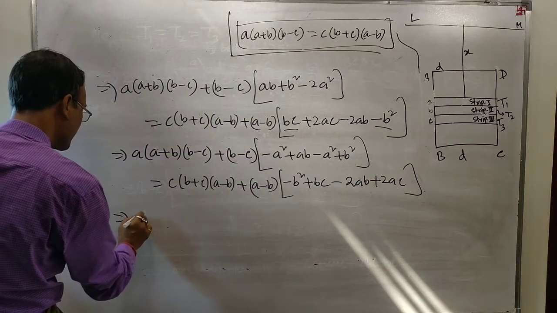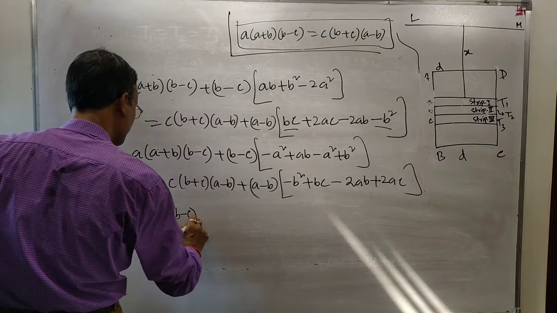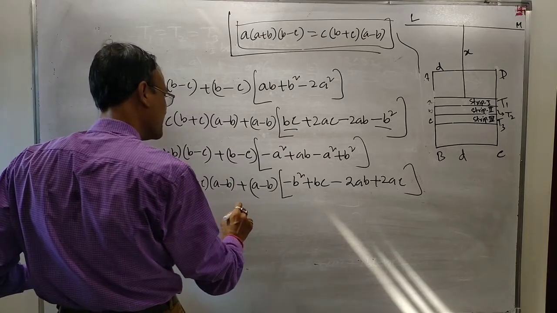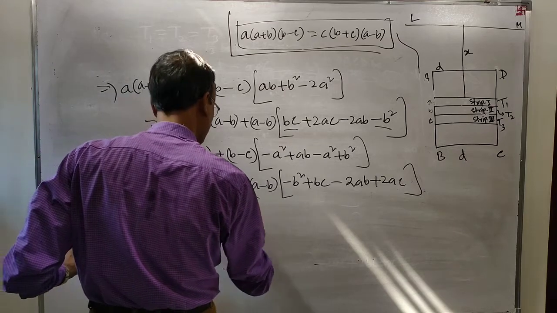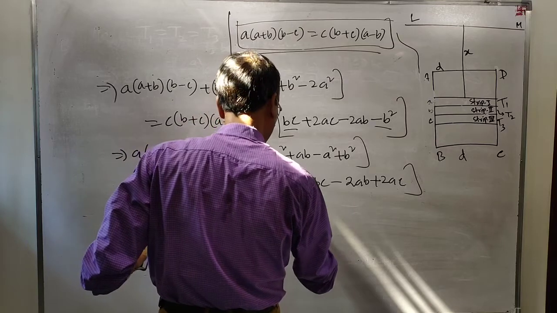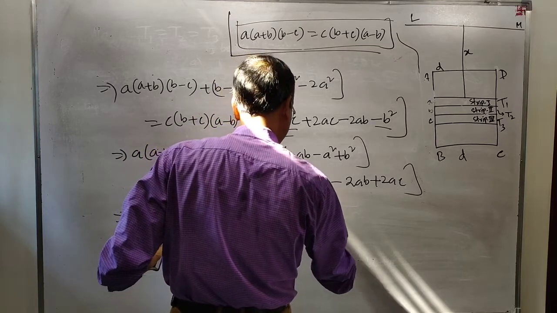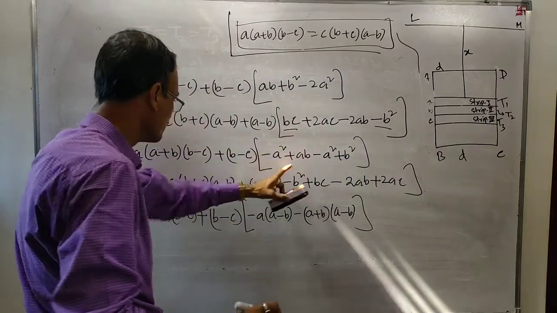This means A into A plus B into B minus C plus B minus C into minus A into A minus B minus A plus B, A square minus B square means A plus B into A minus B. You may write like this.